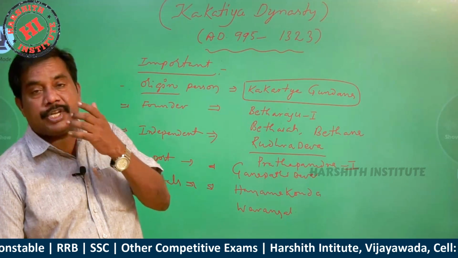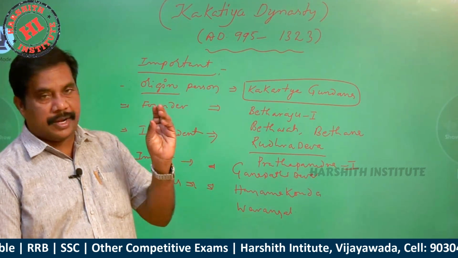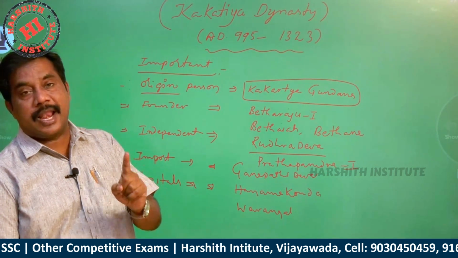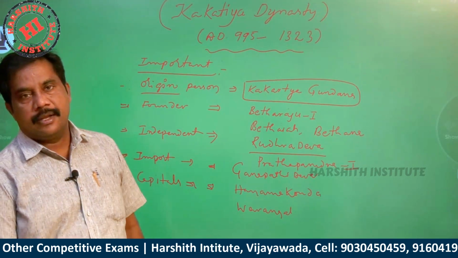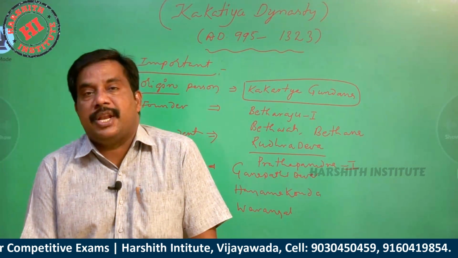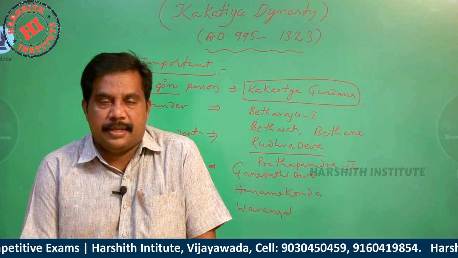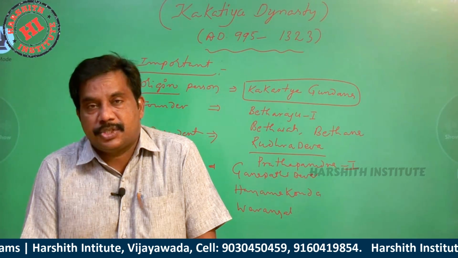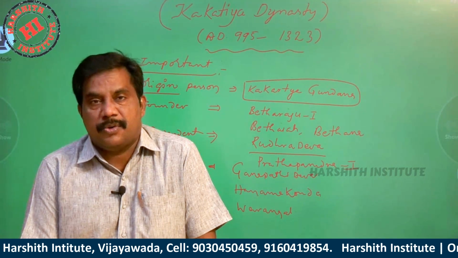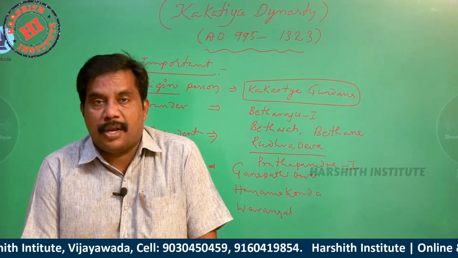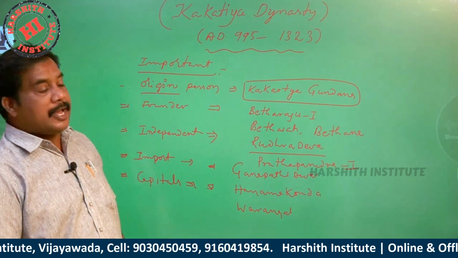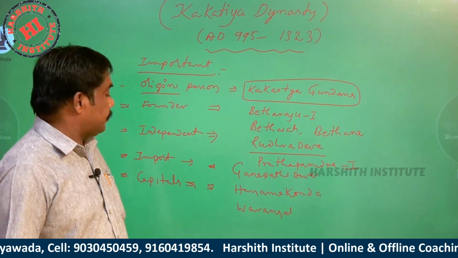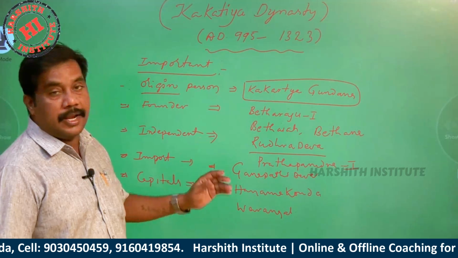Orugal is called Ekashila Nagaram: Oru means one, Gal means hill. Orugal means monolithic town. That Orugal gradually became Varangal. So the Kakatiyas' first capital was Anamakonda and the second was Varangal.